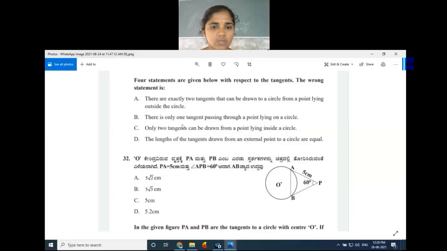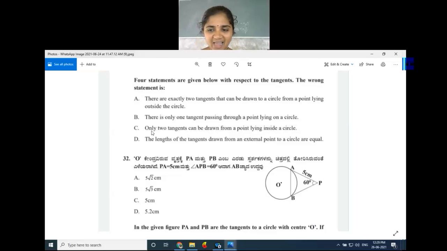Okay. So next, only two tangents can be drawn from a point lying inside a circle. Only two tangents can be drawn from a point lying inside the circle. From looking at the sentence only we can say that this is a false statement. So what is your answer actually? This is a false statement. Yes, of course, the wrong statement is option C only.